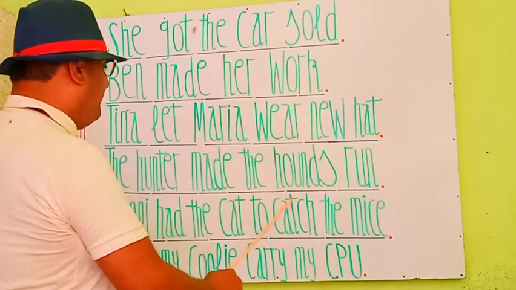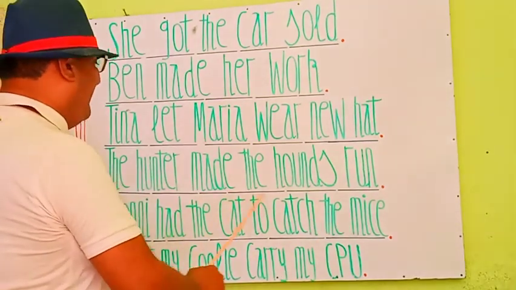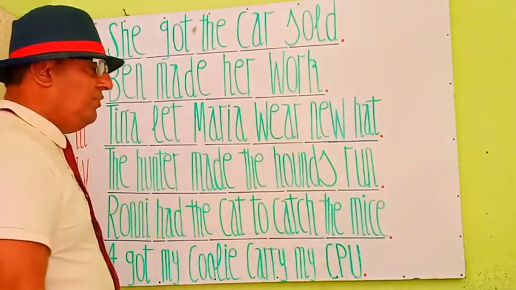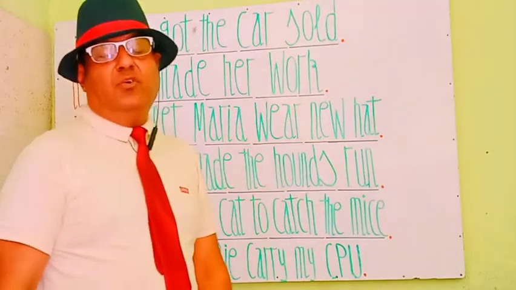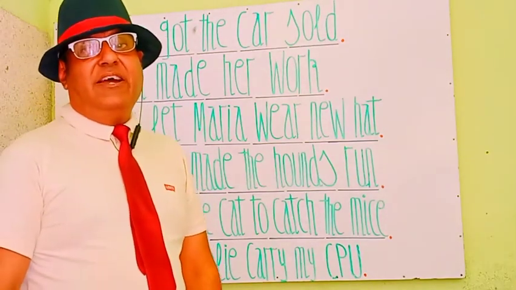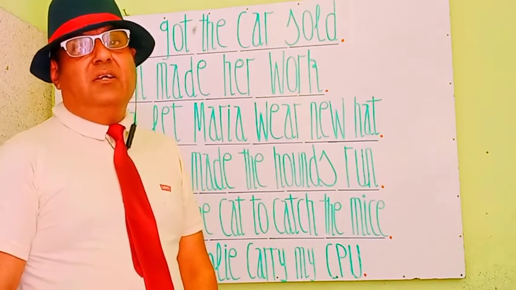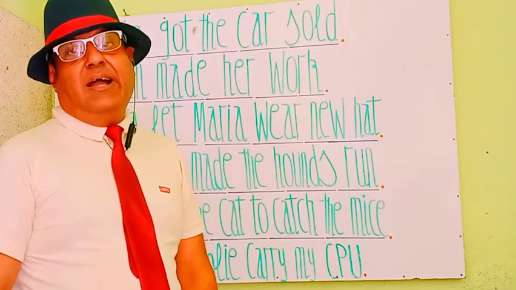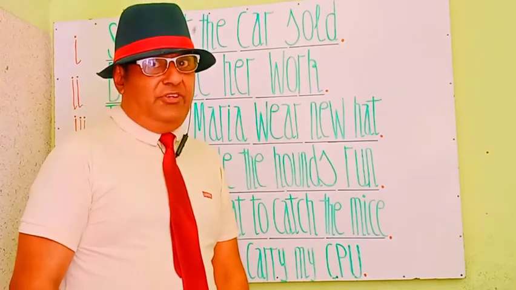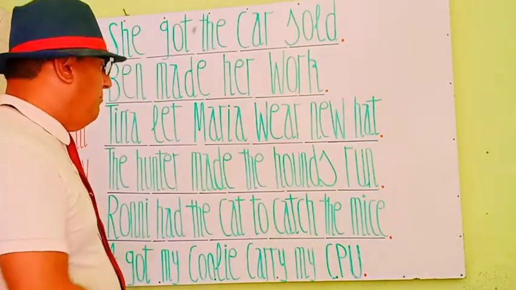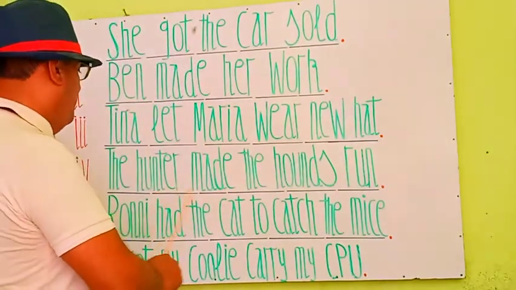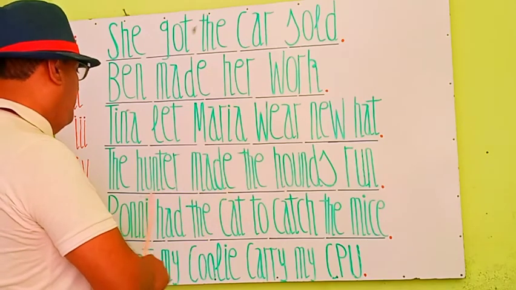The hunter made the hounds run. शिकारी ने शिकारी कुत्तों को भगाया. This is another formation of verb make, that is a causative verb, and made is its past form.